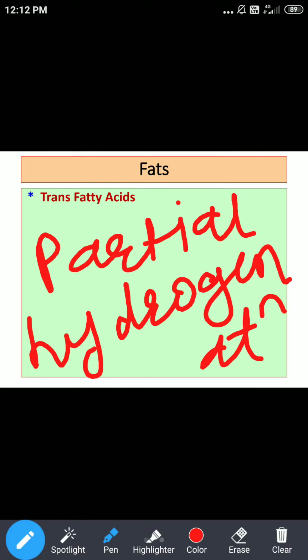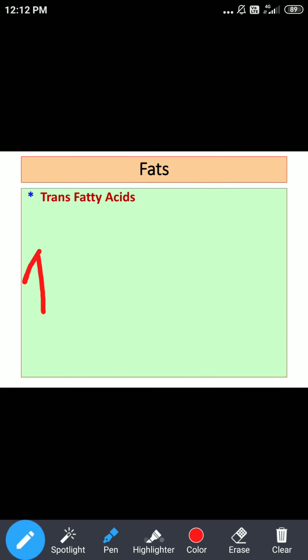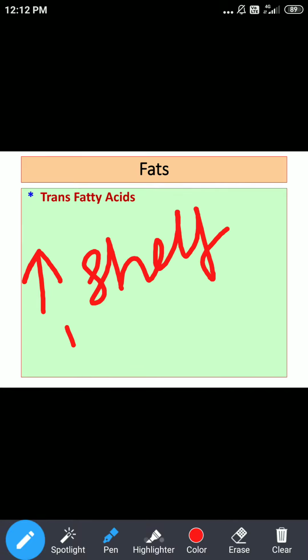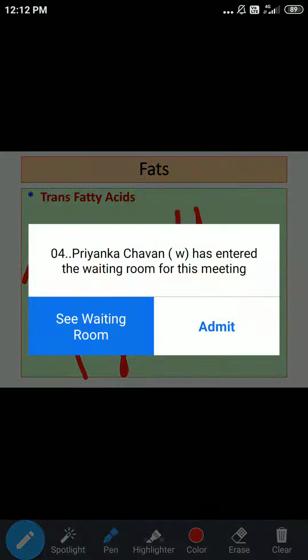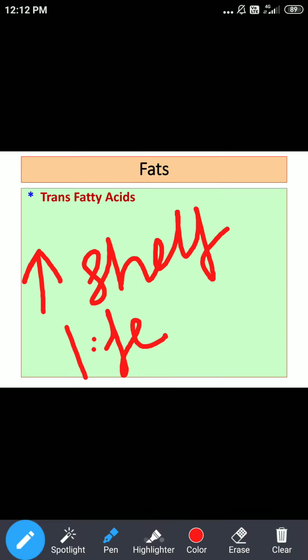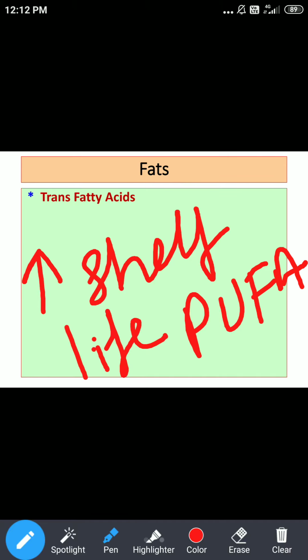So what we said, in industrial processing of food, the vegetable oils are partially hydrogenated, and the purpose for this is to increase the shelf life of PUFAs. Whatever polyunsaturated fatty acids are there, their shelf life has to be increased, therefore during industrial processing partial hydrogenation is done.